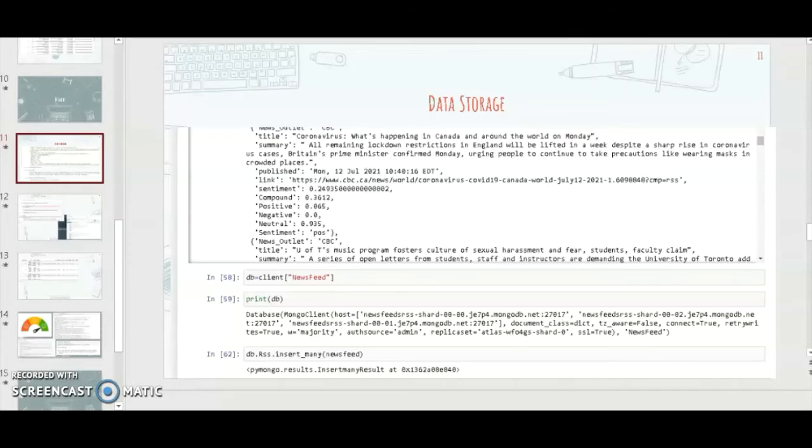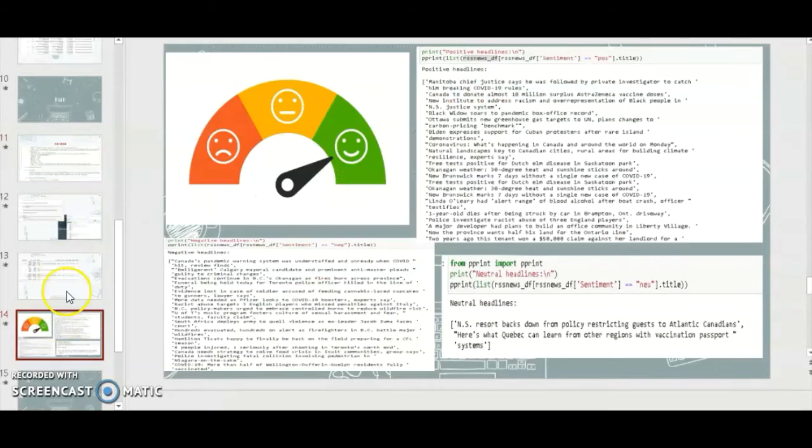First of all, I took the data and created the polarity. I defined polarity for the data frames that we were working with. That is three polarities, positive, negative, and neutral, for each post that was being read through the feed parser.